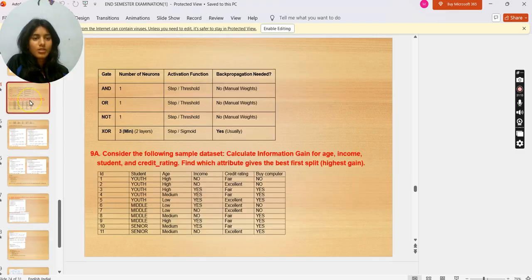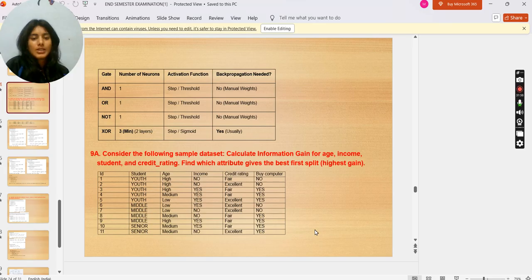Now we have the AND, OR, NOT, XOR gates in the numbers of neurons: 1, 1, 1, 1, 3, in 2 layers. Activation function: step, threshold, step, sigmoid in the last one. Propagation needed, no. Manual weights, no. Manual weights, XOR, yes, usually.